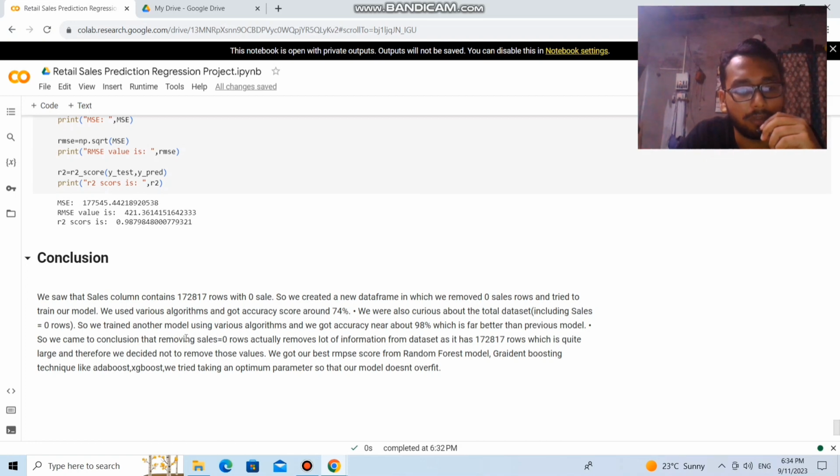So we trained another model using various algorithms, and we got accuracy near about 90%, which is far better than the previous model. So we came to the conclusion that removing sales equal to 0 rows actually removes a lot of information from the dataset, as it has 1,72,870 rows, which is quite large. Therefore I decided not to remove those values, and we got our best RMSE score from the random forest model and gradient boosting techniques like AdaBoost and XGBoost, and we tried taking optimum parameters so that our model does not overfit.